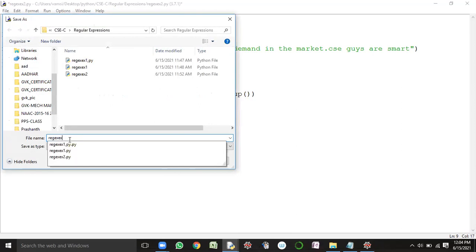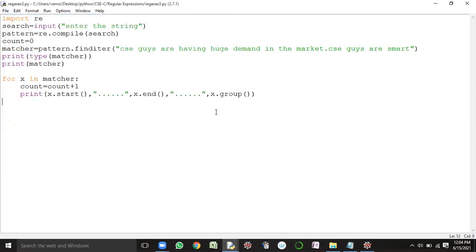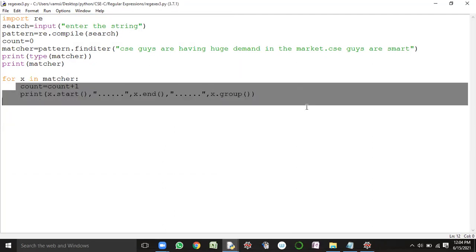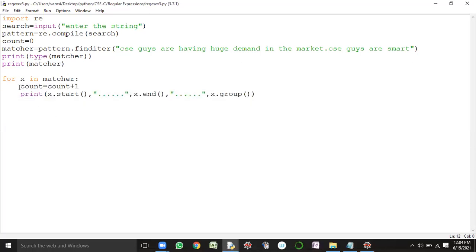Regular expression example 3 dot py. What will be the output, guys? How many match objects are available? Two objects are available. So this loop is going to be executed for how many times? Two times. When I'm executing this particular loop, what's the result of the first iteration? 0 to 3, CSE.